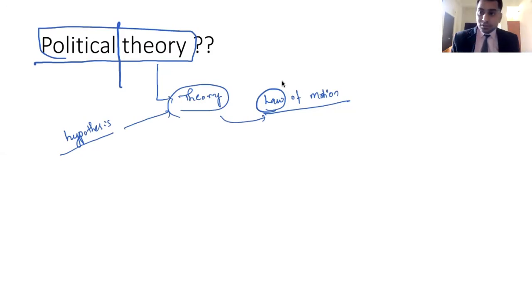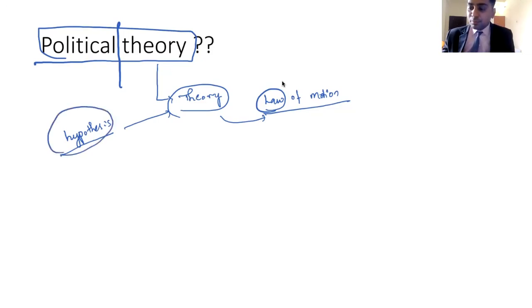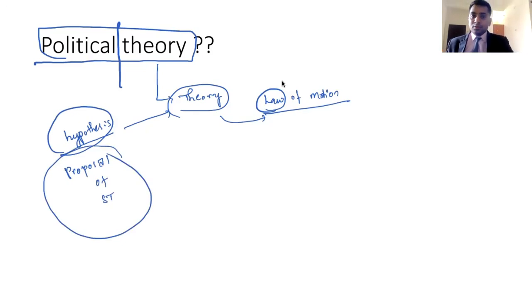Now, hypothesis, if you are a science student, you might be knowing this. In your BTech, you might have studied this. Hypothesis is a philosophy or saying something which we know without having a solid evidence. Hypothesis is just proposal of something. This might have happened because of this, right? This is called hypothesis. Without solid evidence, proposing something is called hypothesis.